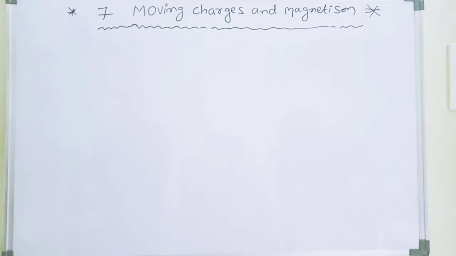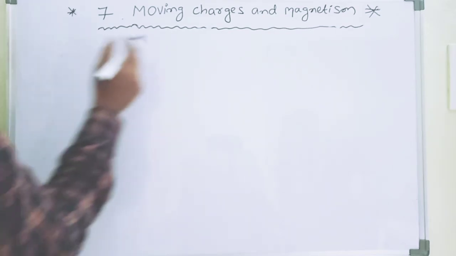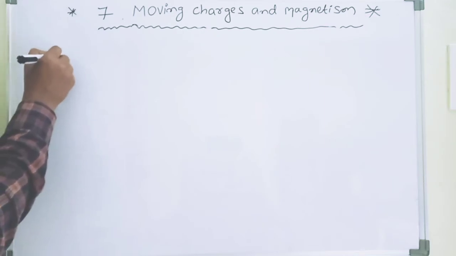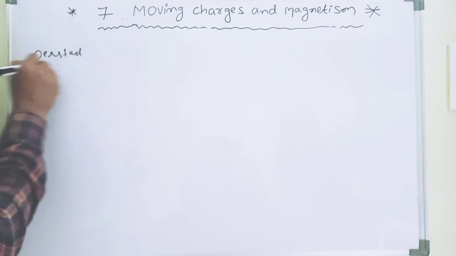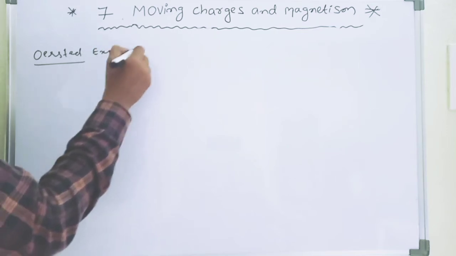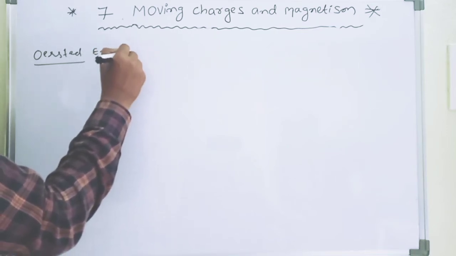Okay, here I am writing the conclusion of Einstein's experiment. So what is Einstein's experiment?